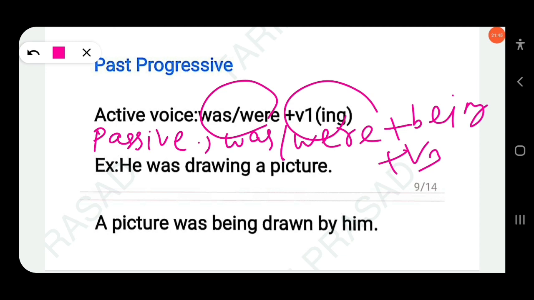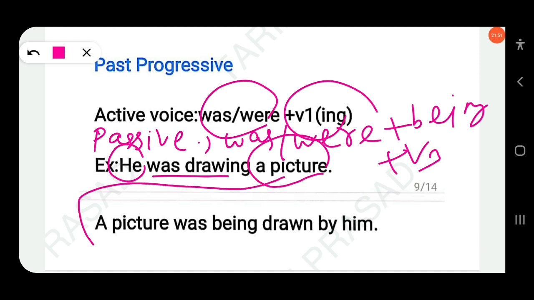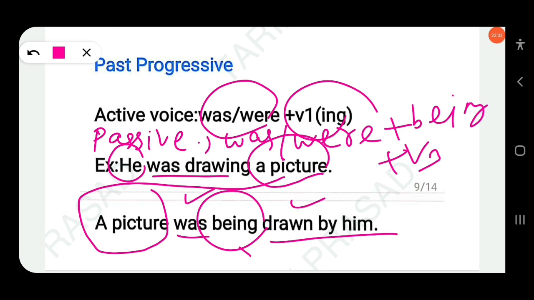He was drawing a picture. Here the object is a picture, the subject is he, the verb is past continuous. So the object becomes the subject: a picture was being drawn by him. We just have to add being between the auxiliary verb and the main verb. Was is the auxiliary verb, drawn is the main verb.